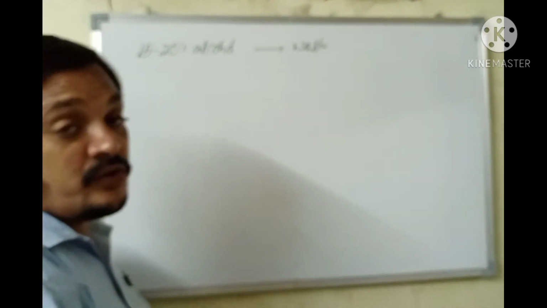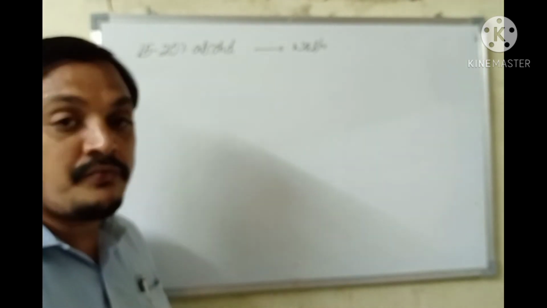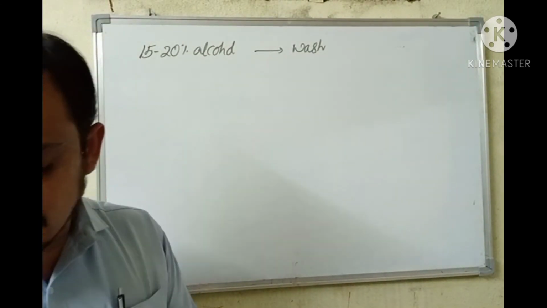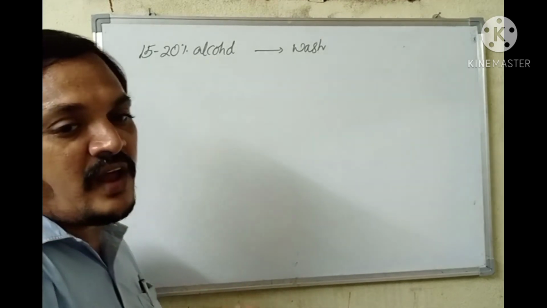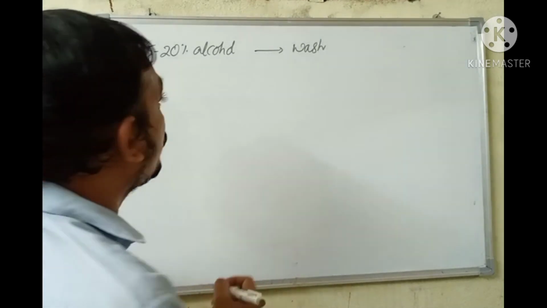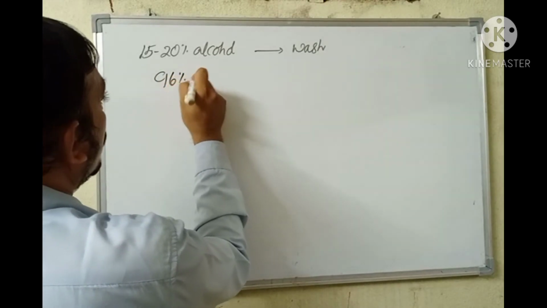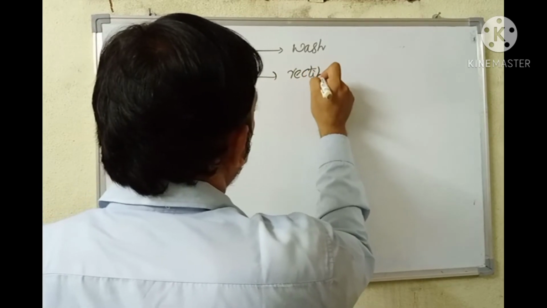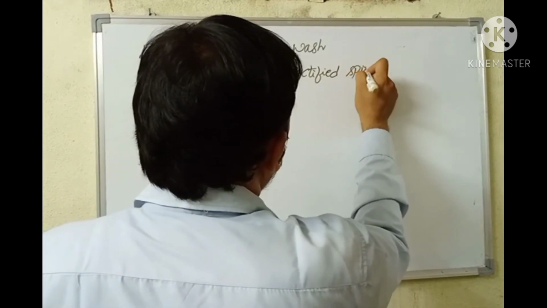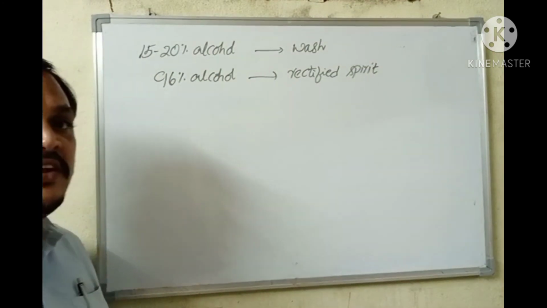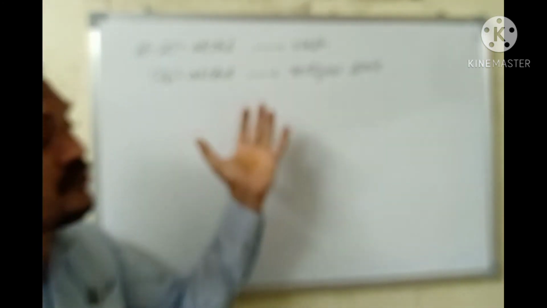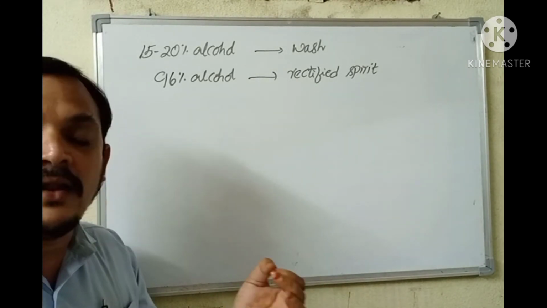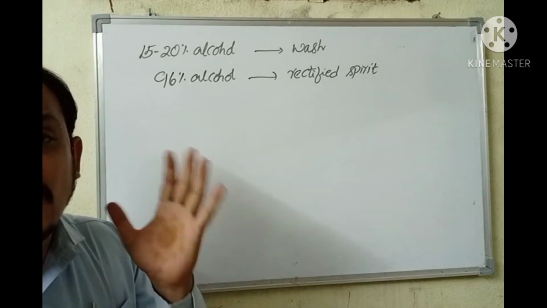That wash is to be subjected to further concentration by the technique of fractional distillation. On subjecting wash to fractional distillation, I'll get 96% alcohol, which is known as rectified spirit. That rectified spirit, on treating with calcium oxide, loses its remaining 4% water and gets converted to 100% alcohol, which is known as absolute alcohol.